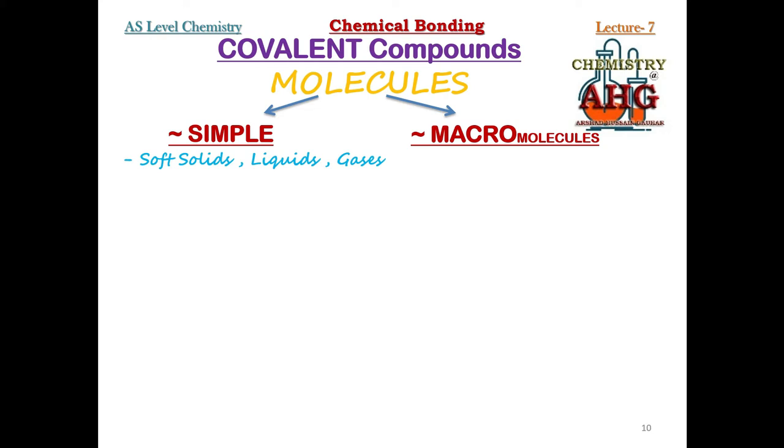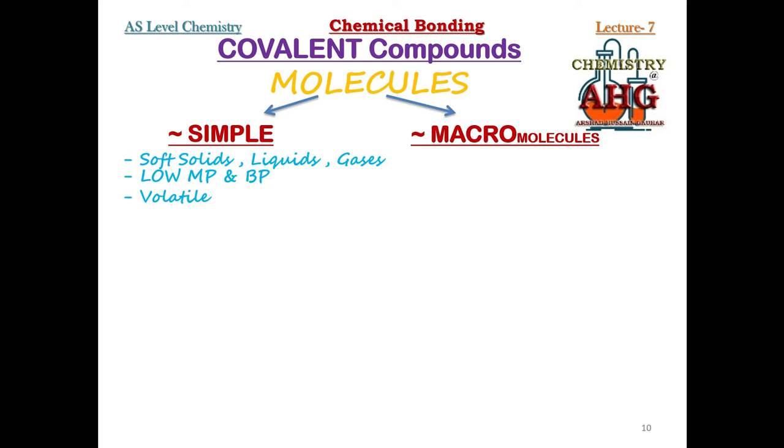Whenever something is a soft solid, liquid, or gas, it has a low melting and boiling point. Anything in chemistry having a low melting and boiling point is known as volatile, meaning a material that evaporates easily. So simple molecules are soft solids, liquids, or gases, with low melting and boiling point, and are volatile.